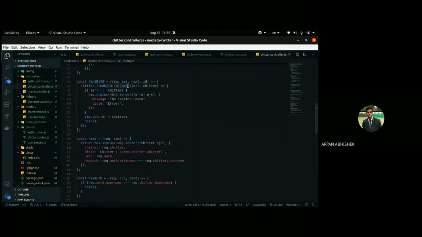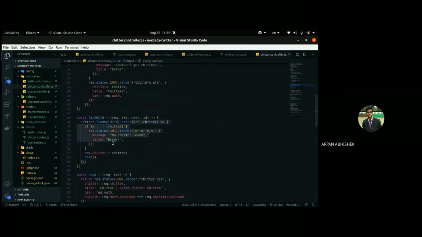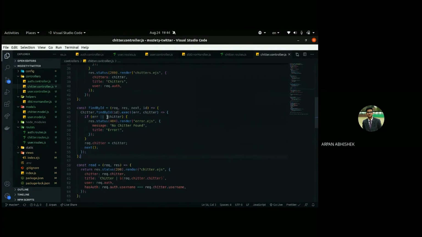We'll execute that like we did after sorting, and this function will run. So what's this doing? If there is no chitter, again error.ejs. This is exactly the same, and after doing it a couple of times, it should become a habit.